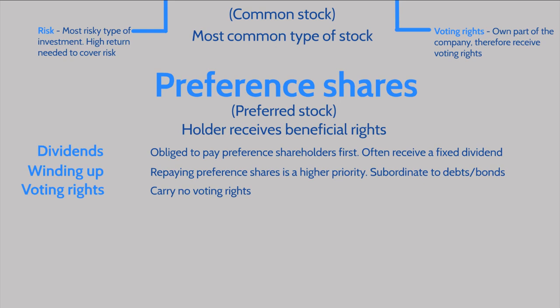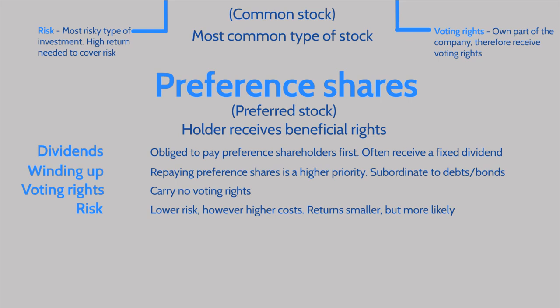In general, however, preference shares are less of a risk than ordinary shares. This does mean, however, that there are higher costs associated with them. In general, therefore, although the returns from preference shares are generally smaller, it is more likely that an investor will actually see some sort of return from them.